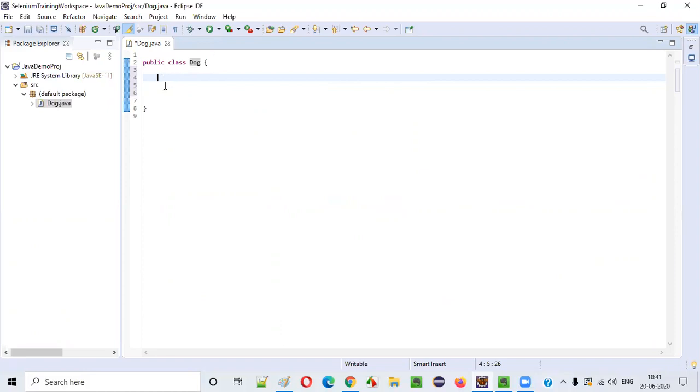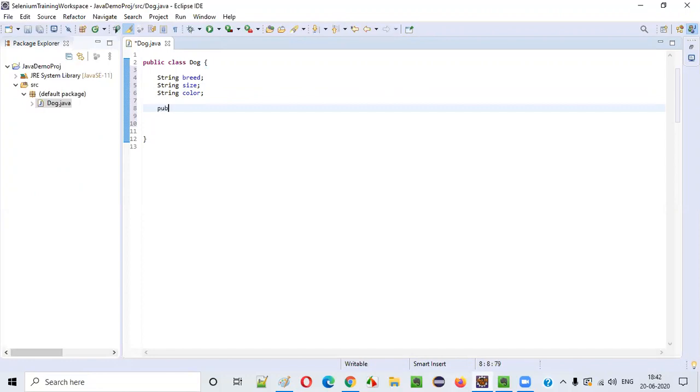First of all, let's create the template or blueprint for the dog class, by creating the variables and methods. So the first thing is breed. Then we have size, which I'm just giving as a string. Then color. Then we have some methods. We have to write some actions of the dog, what the dog actually does.